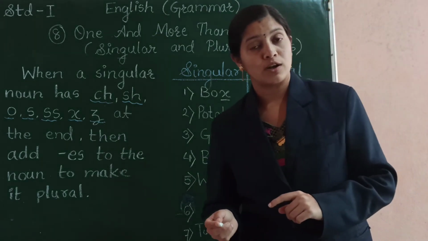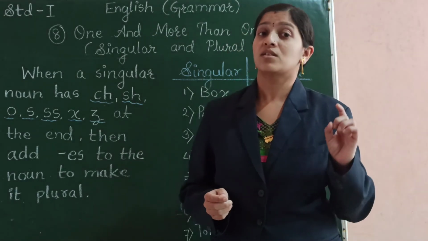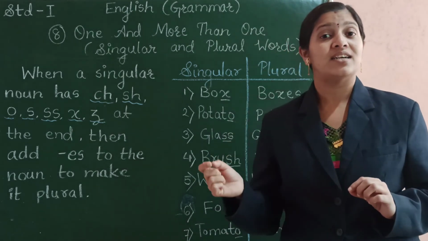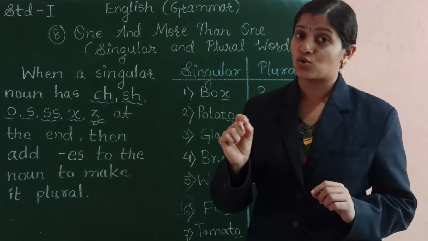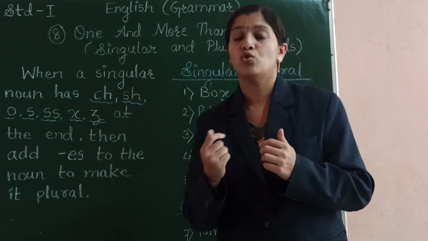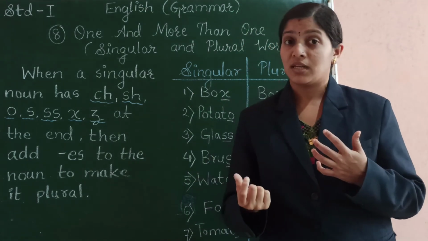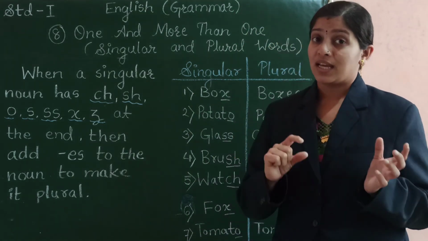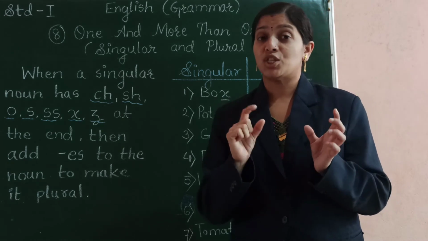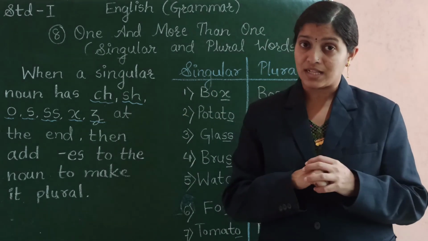So students, these were some of the words which I told you how to change them from singular to plural form. Some naming words were added a single letter S and they were changed to plural form. Some naming words were there in which we made some changes in the vowels.